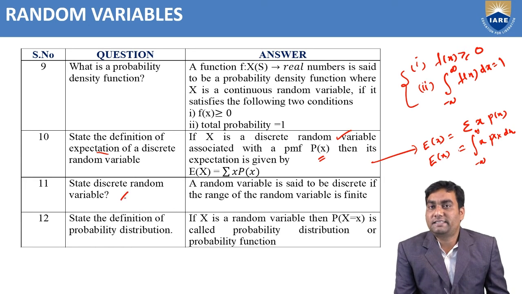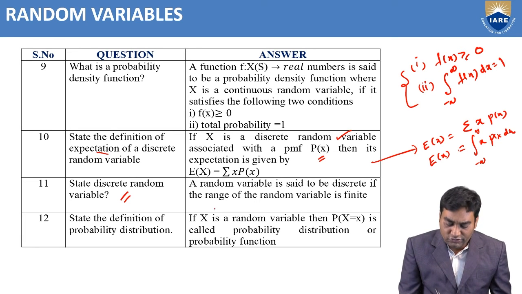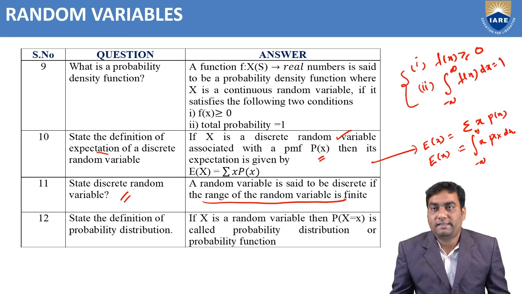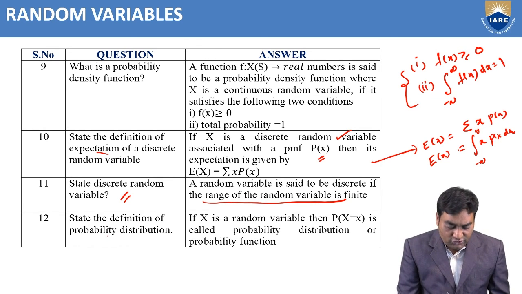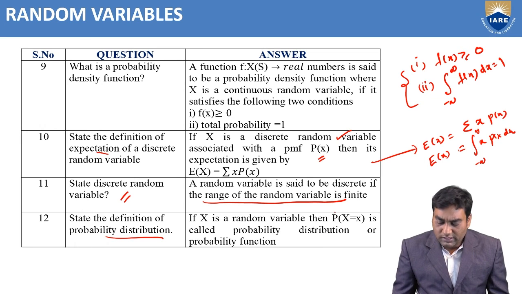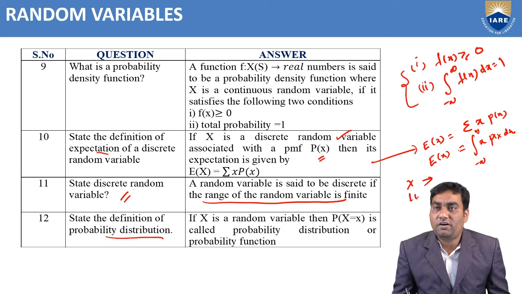And what is a discrete random variable? I told you that a discrete random variable means the range of the random variable is finite. And state the definition of the probability distribution. If x is a discrete random variable or continuous random variable, then f of x equal to p of x equal to x is said to be a probability distribution or probability function.